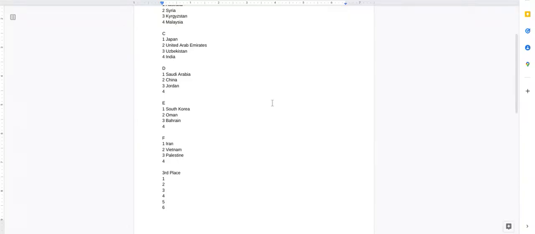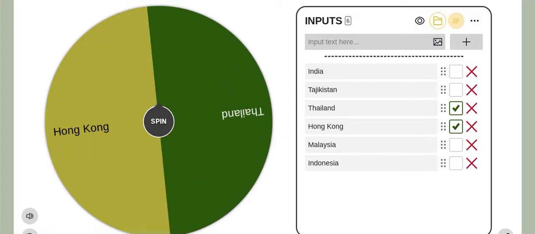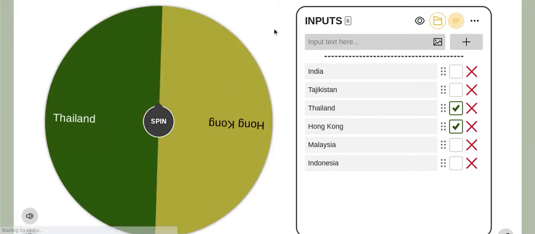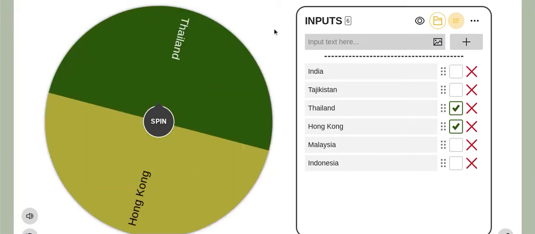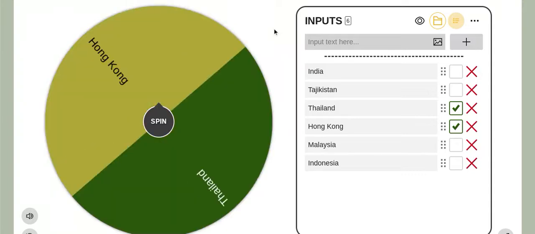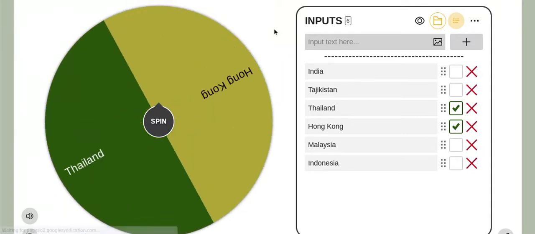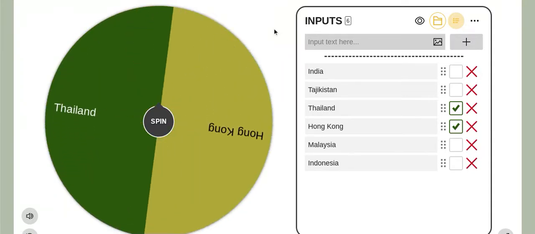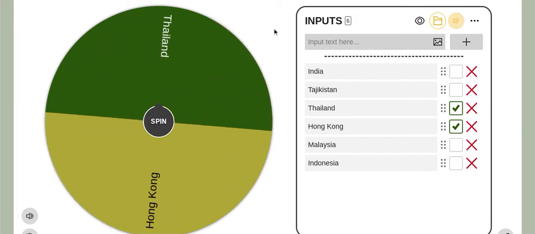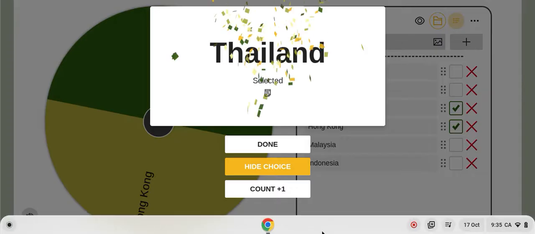Debutantes. Competition debutantes. You're a debutant, we're just gonna throw you in with Saudi Arabia, China, and Jordan. Good luck. South Korea, Oman, Bahrain, and either Thailand or Hong Kong. And it will be most likely Thailand. Hurry up, internet. It is indeed Thailand.